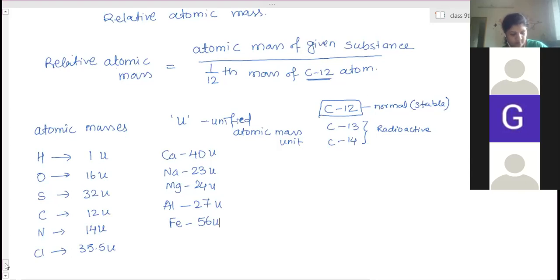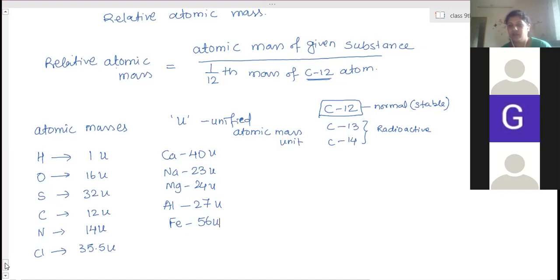This is only a comparison we have done. The actual atomic mass is different. When actual atomic masses are represented in grams or kg, the value is different. It is equal to 1.67 into 10 to the power minus 31 kg, I think, or minus 33, something like that. That much kg is the mass of one hydrogen atom, so small. Now hydrogen is not used, so carbon should be 1 U earlier. So carbon is done, oxygen done, for other elements which can't combine with hydrogen.